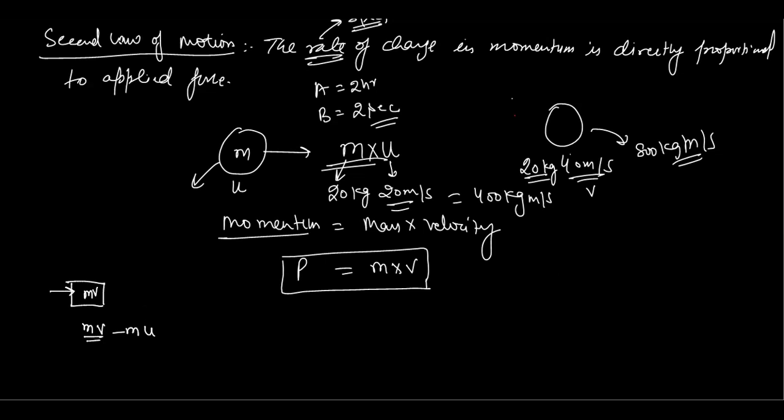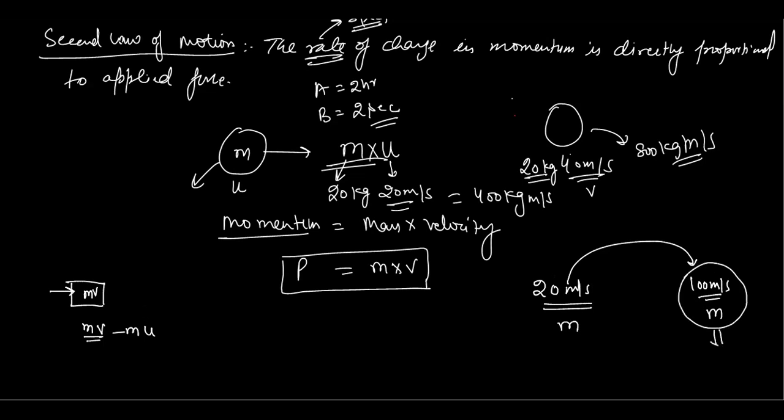For example, if I say a vehicle is moving at 20 meters per second and you want to bring it to 100 meters per second, and suppose it has some particular mass, that is m. Here it will have some initial momentum, and the final momentum will be m into 100, and the initial momentum will be m into 20. So the change in momentum will be 100m minus 20m.